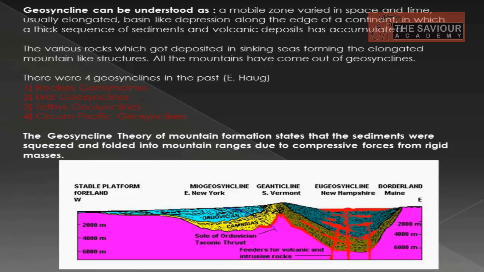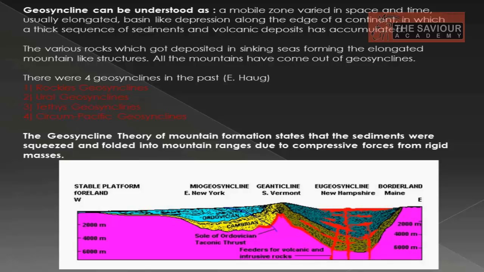The geosynclines are classified into four as per the past record, according to E. Hogg, and they are Rockies geosynclines, Ural geosynclines, Tethys geosynclines and Circum-Pacific geosynclines.